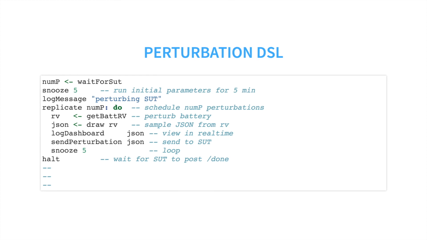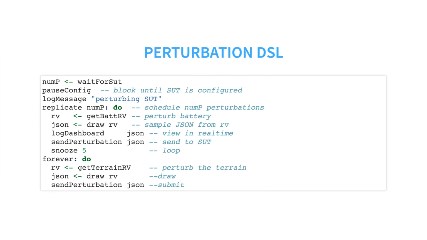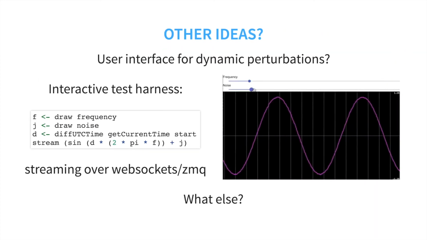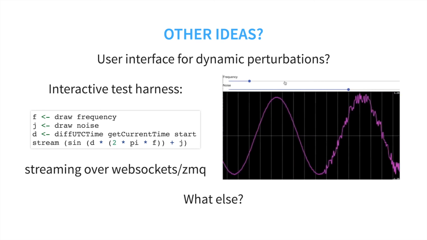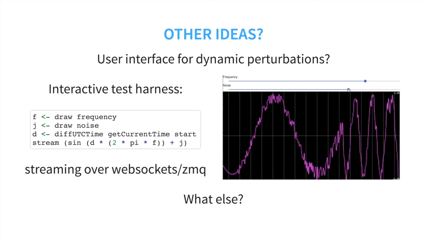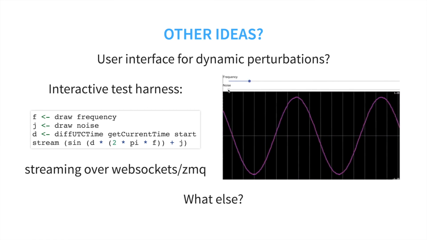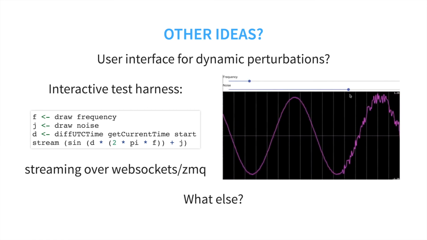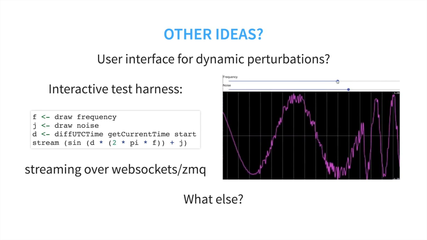If the SUT requires a variable amount of time to configure, we can instead pause until the SUT tells the test harness that it's configured, as shown here. We can also represent an infinite stream of perturbations, shown here using the terrain random variable. We're eager to hear your ideas on what to add next. For instance, we spiked out an interactive user interface for the test harness, allowing us to dynamically change parameter values right from the dashboard.